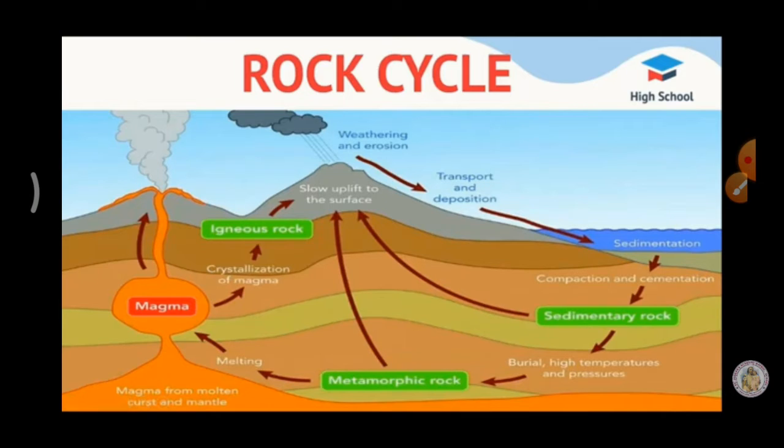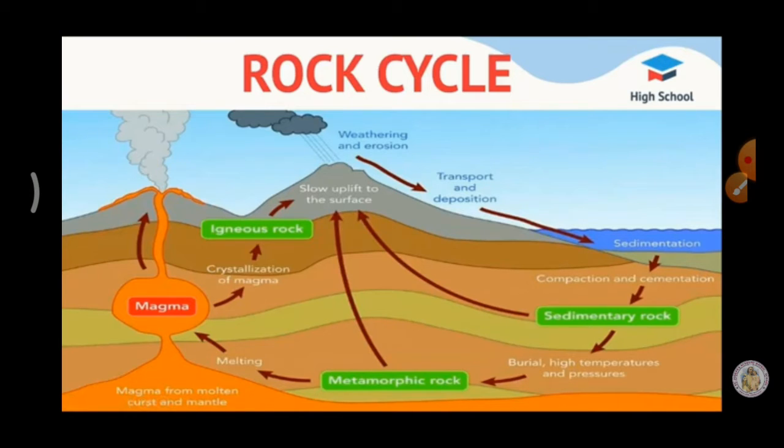These rocks must be eroded, transported and deposited. For what? For the formation of sedimentary rocks. The igneous and sedimentary rocks are changed into metamorphic rocks under the influence of temperature and pressure. These two rocks are changed into metamorphic rocks. How? Under the influence of high temperature and high pressure.